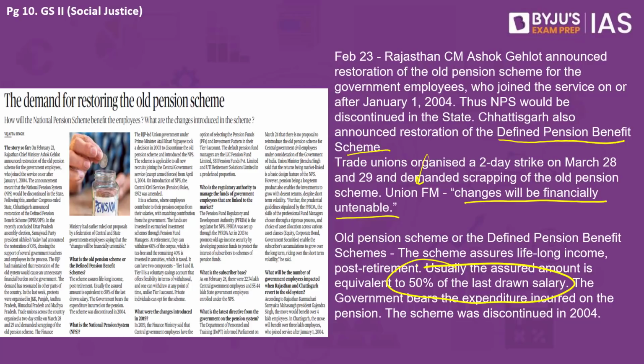The new pension scheme, however, is that now central government employees have to give a part of their salary to the government. The government will also give the same part, which will be invested in the market, and that will make the pension fund.